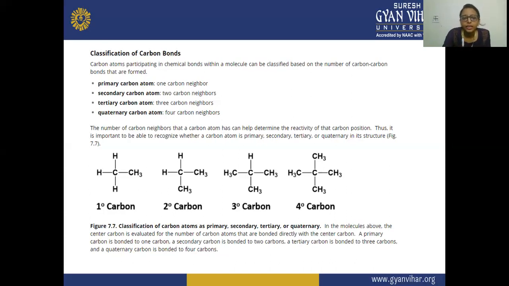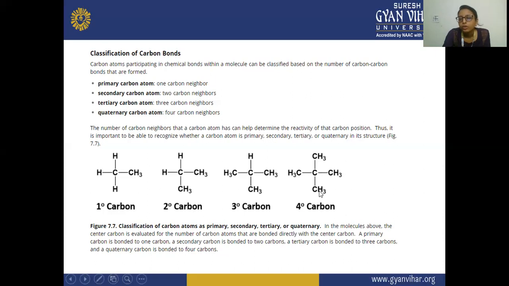So again, I'm telling that this carbon which is having the 1 carbon neighbor, that is known as your primary carbon. This carbon which is having the 2 carbon neighbors, this is known as your secondary carbon. And this carbon which is having the 3 carbons as neighbors, these are known as tertiary carbons.